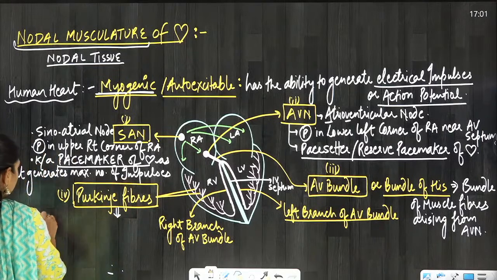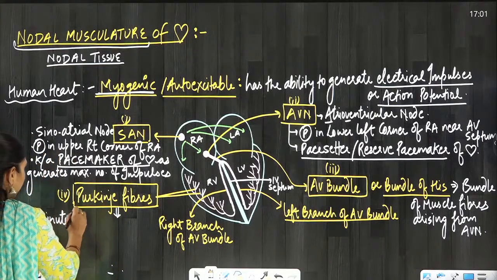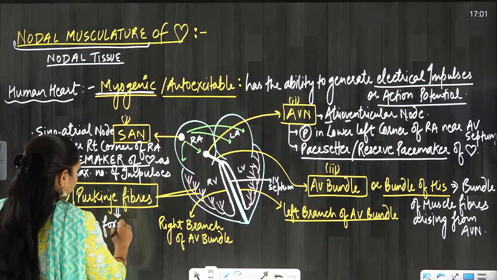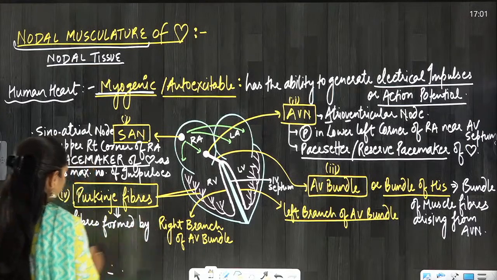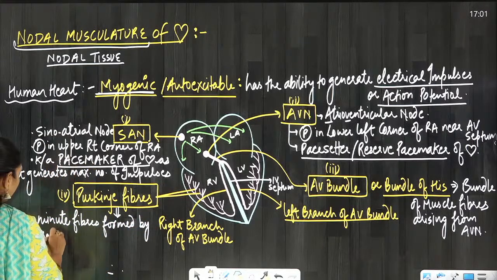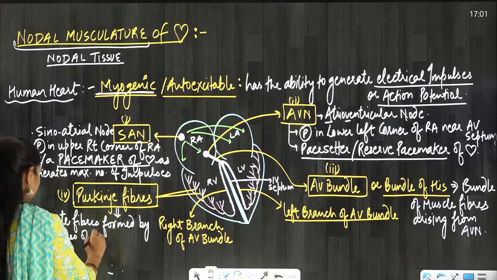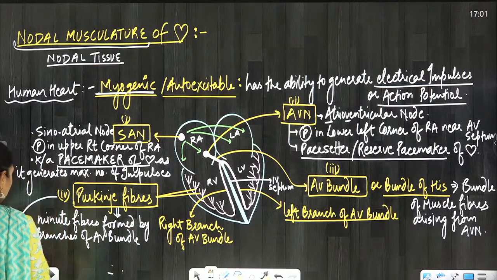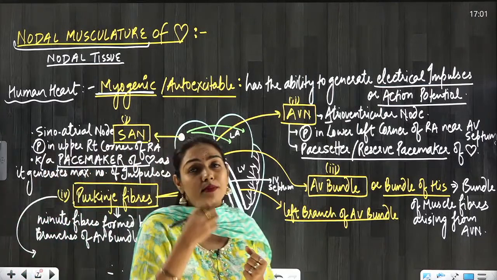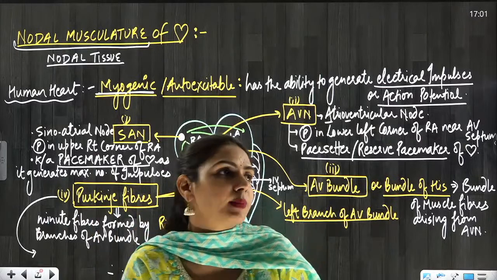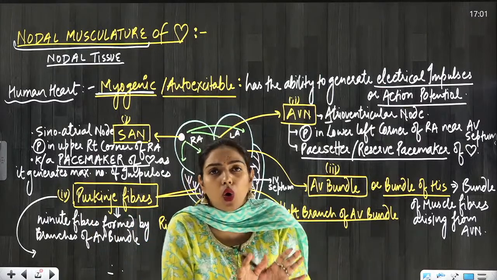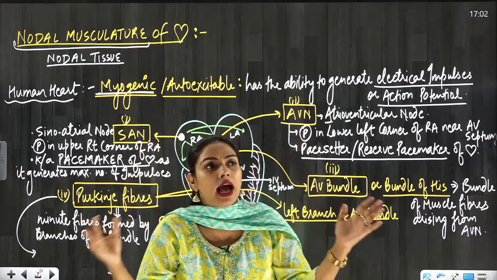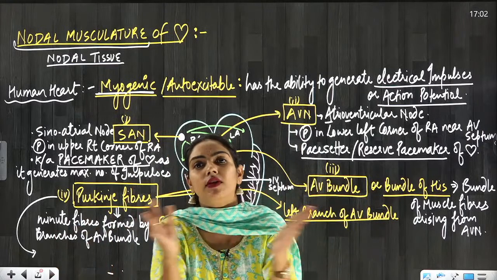So Purkinje fibers are minute fibers formed by branches of the AV bundle. And one more thing about Purkinje fibers: the impulse goes through them very quickly, and the whole ventricular musculature gets the impulses. As a result it contracts.